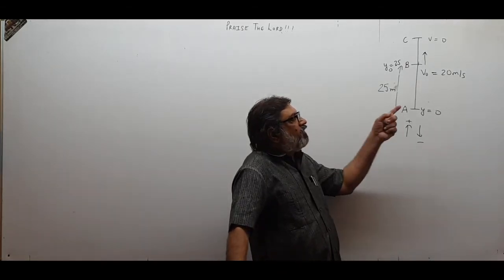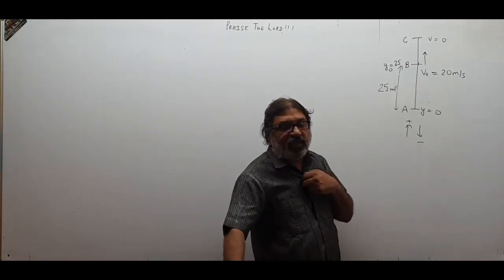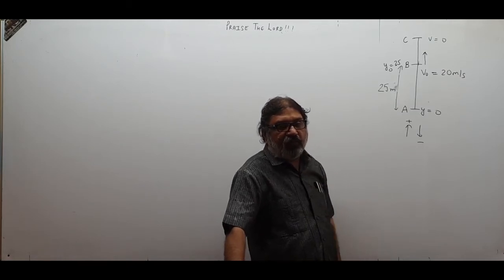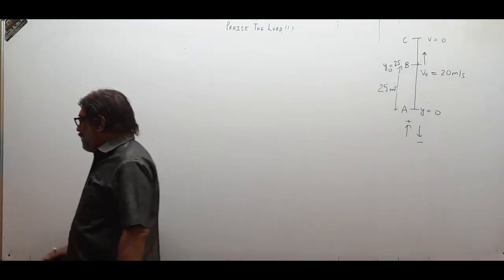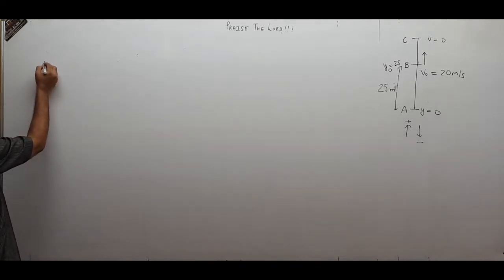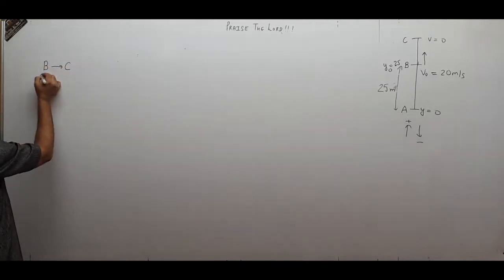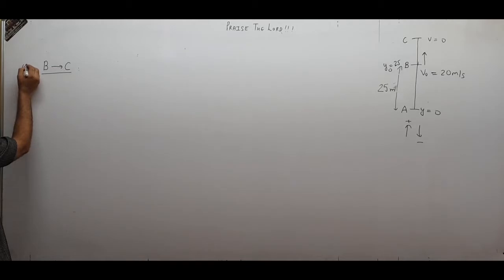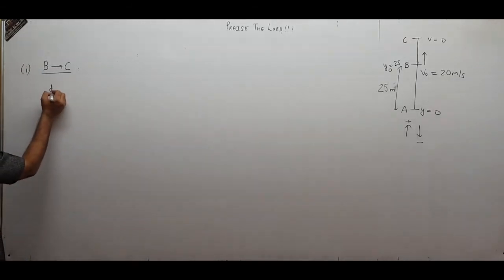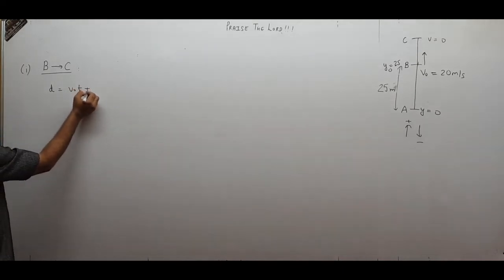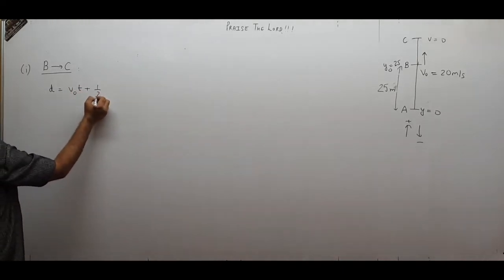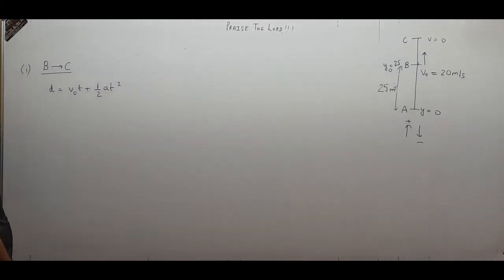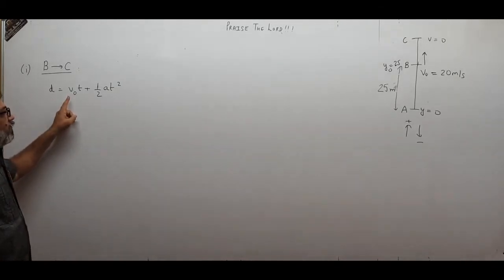So first I find out how much time the ball takes to reach the point C from B. So first I take the motion from B to C. Understand nicely. Now B to C, the displacement will be v0t plus half at square.